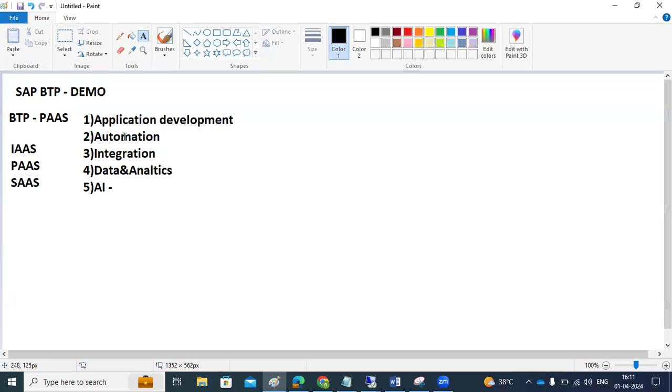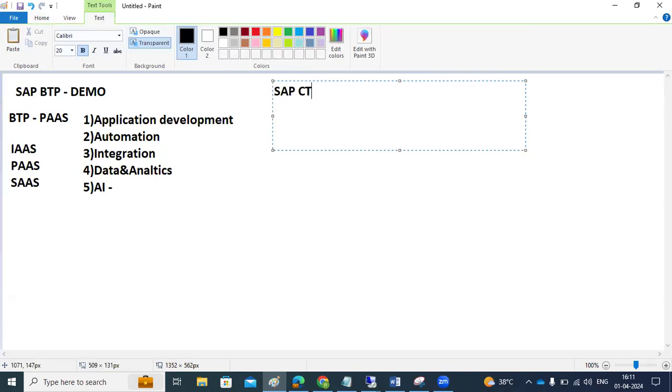At the ABAP level, as a basis consultant, we know how to import the transports and configuration using STMS. When it comes to the cloud-based side, we have the CTMS configuration, the cloud transport management system. This comes under DevOps-related development, meaning configurations and importing of transports at the cloud level. We have to use this service here. Like that, all the services have been categorized here.